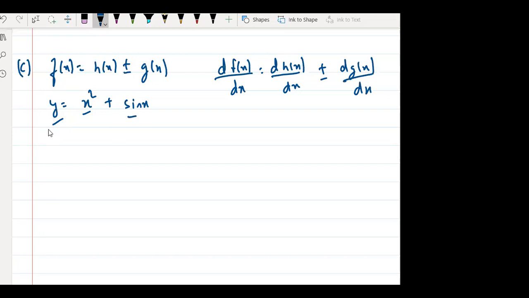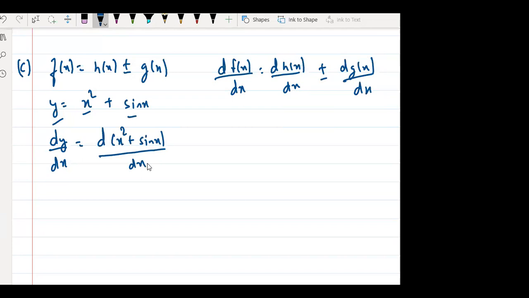Let us see this example. I want to find dy by dx. So it is d of x square plus sin x by dx. Anyone have any doubt in this?